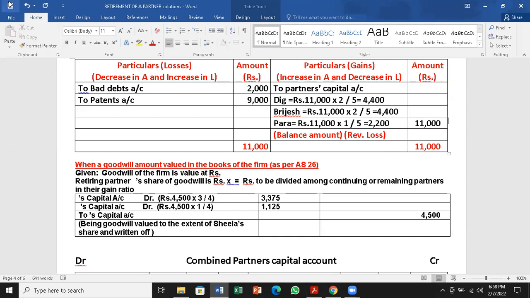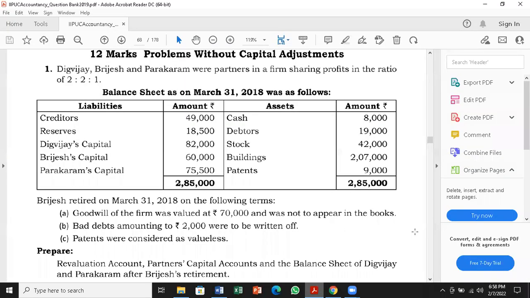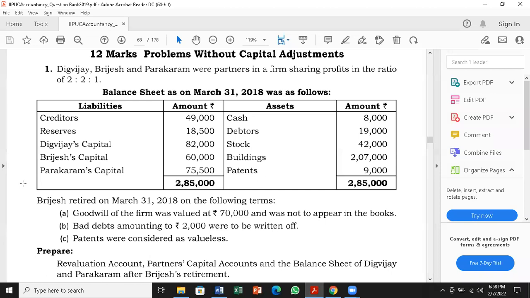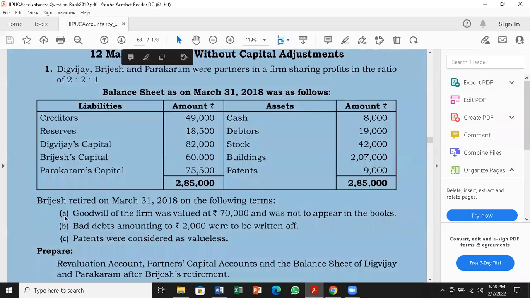First adjustment now is the one to be taken. Goodwill of the firm valued at 70,000 and was not to appear in the books. So goodwill of the firm is valued at 70,000. Retiring partner is Brijesh. Brijesh retired on 31st March 2018.